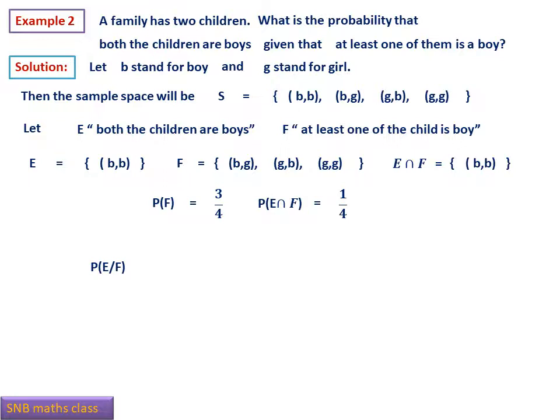Both children are boys, that is E, given at least one of them is a boy, that is F. Therefore it is probability E given F. Formula is probability E intersection F divided by probability F. So it is 1 by 4 divided by 3 by 4. 4 cancels. So it is 1 by 3. Now the problem is very clear. This is the second question. Let us proceed.